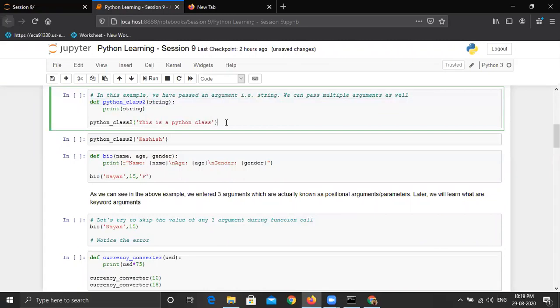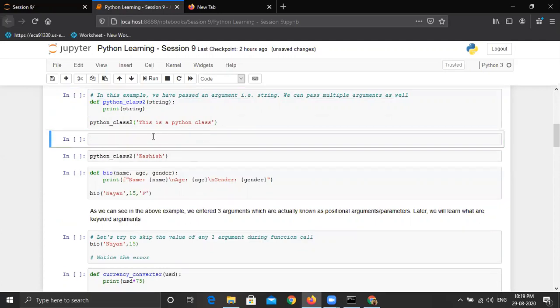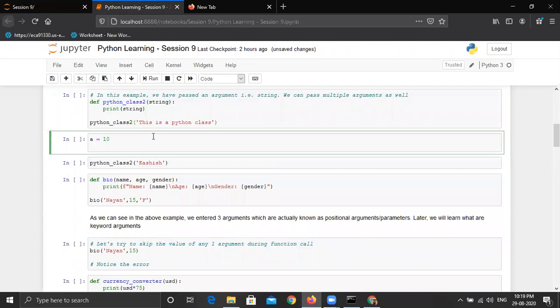Suppose I am adding a new cell and I want a is equal to 10. Then I want to write print type of a. Now let's understand what an argument is. For the type function, first of all, just remember this, that always the innermost function gets executed first. So in this statement, the type function will be executed first.